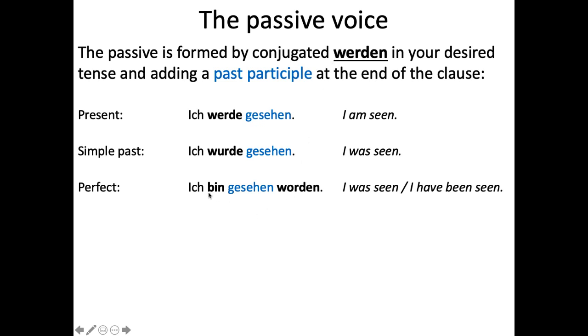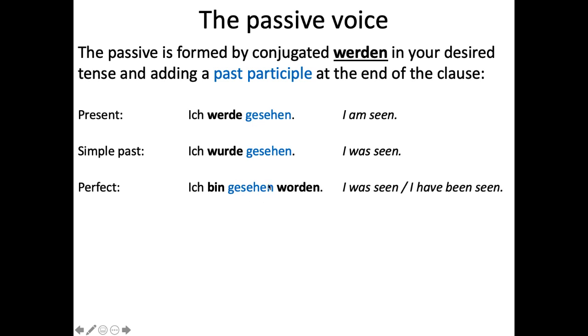So what is werden in the perfect? It's ich bin geworden. Like I have become would be ich bin geworden. So if it really followed the pattern, it would be ich bin gesehen geworden. But that's not what it is. It's worden, not geworden. So what's happening is that once you try to add this second past participle